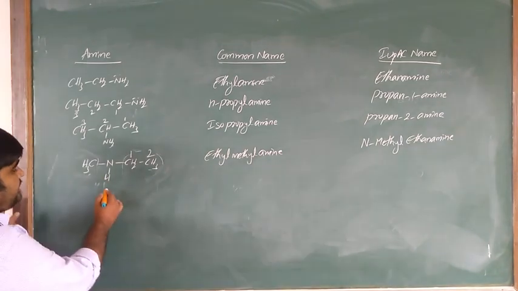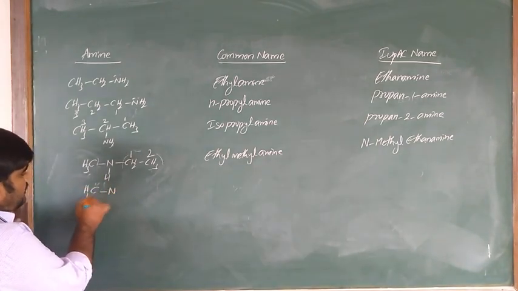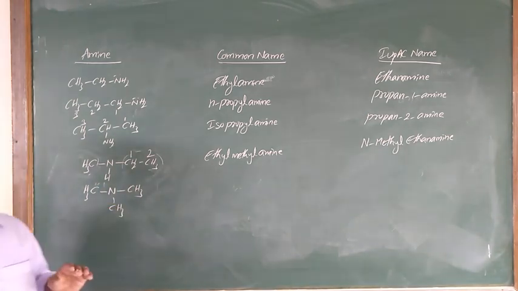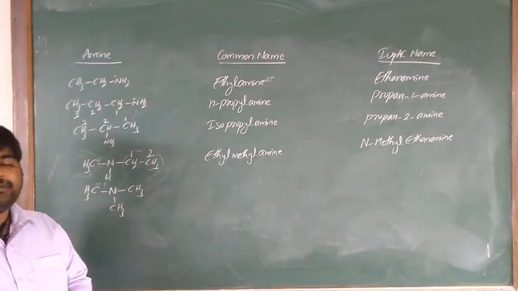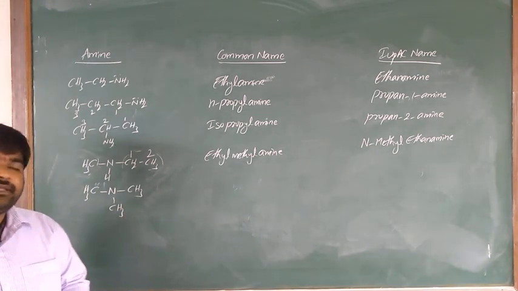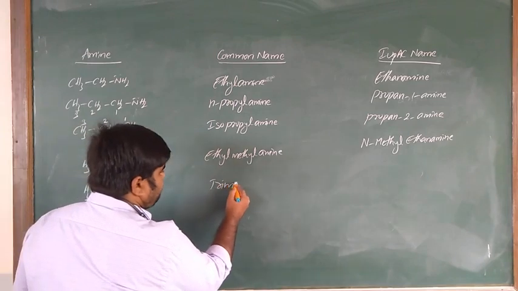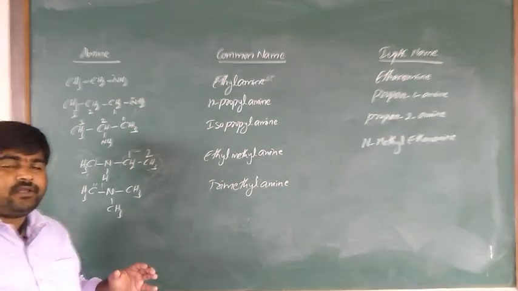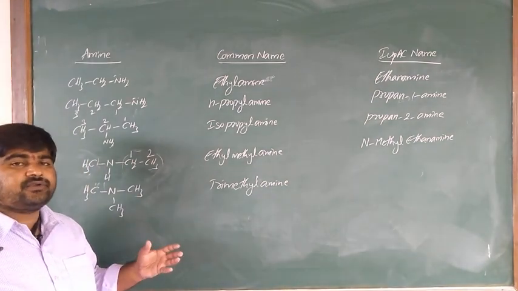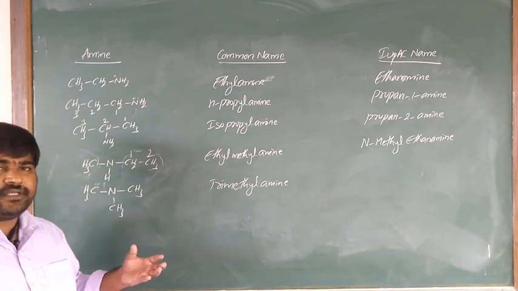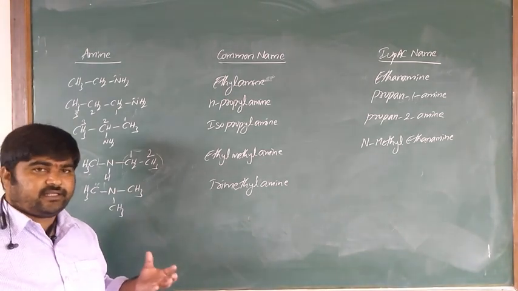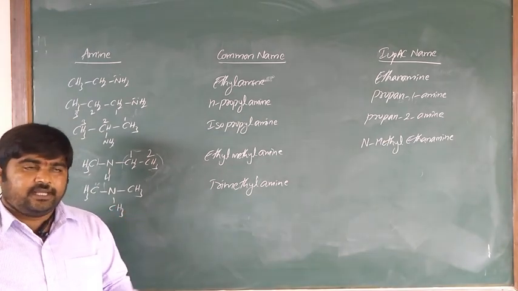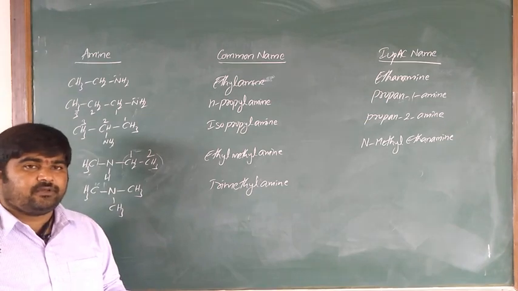If all three alkyl groups are the same, the common name is trimethyl amine. If all alkyl groups are the same in secondary or tertiary amines, you have to give a prefix such as di or tri, depending on how many alkyl groups there are. Here the three alkyl groups are all methyl, so that's why it is trimethyl amine.